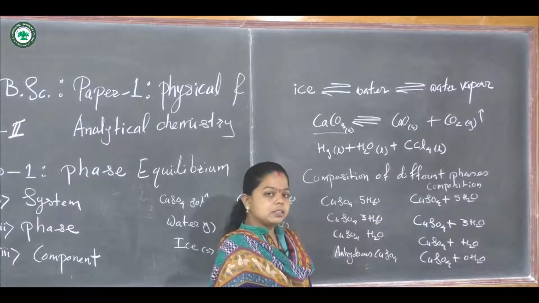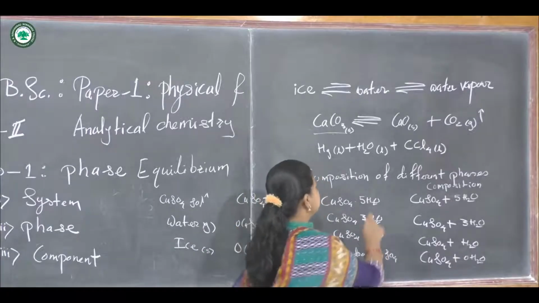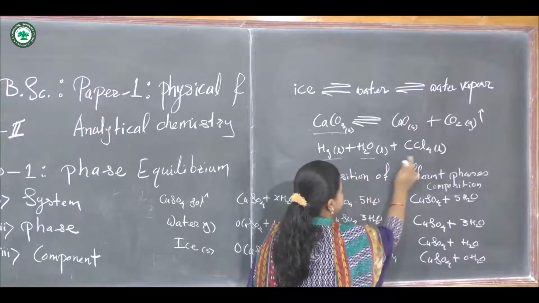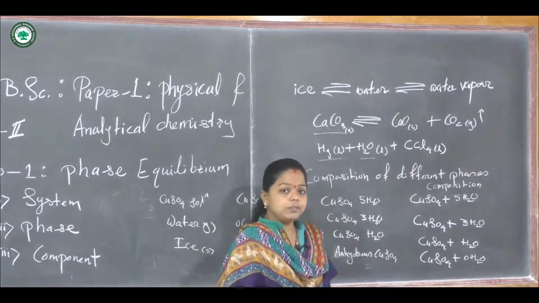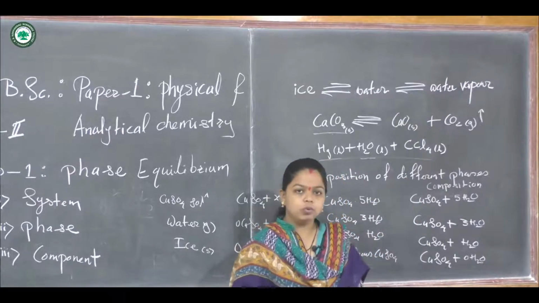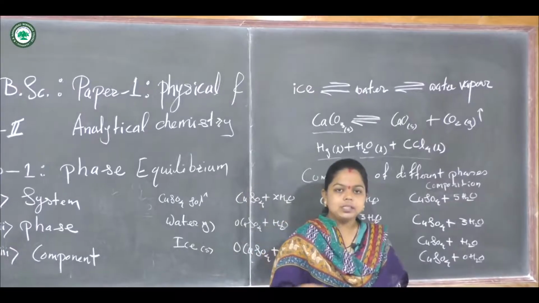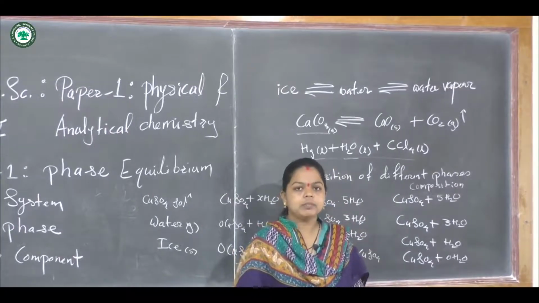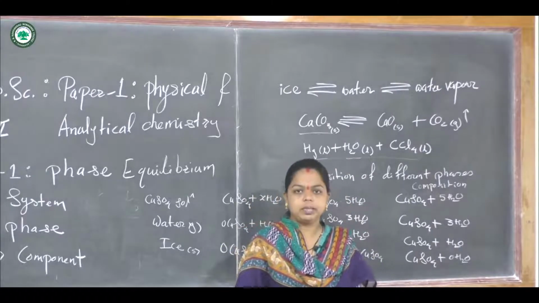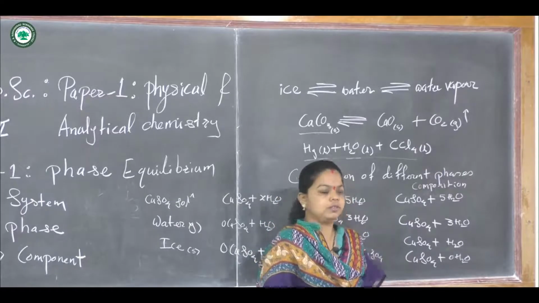So in this case the system has 4 phases, because mercury is chemically distinct and is one phase, water is another phase, and CCl4 is another phase. Even though it contains these 3 components, it has 4 phases because all these 3 liquids in the vapor state will form one combined phase at a particular temperature and pressure. So this system has 4 phases.